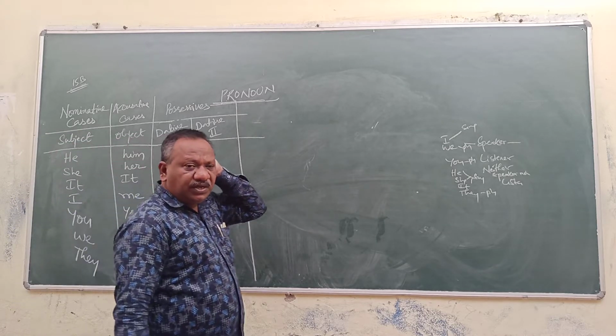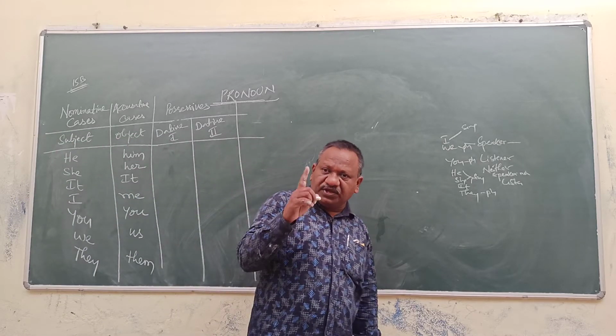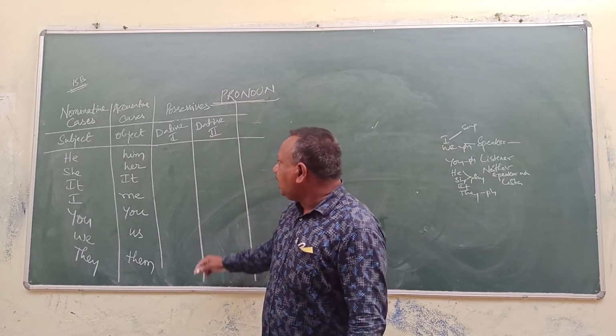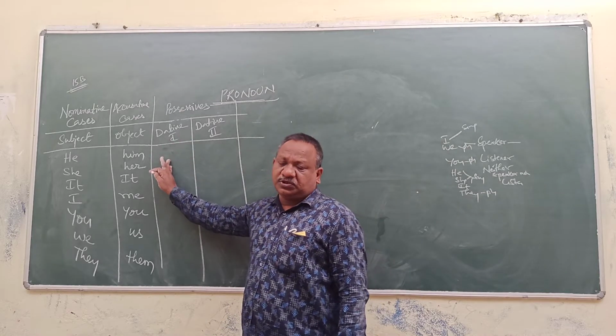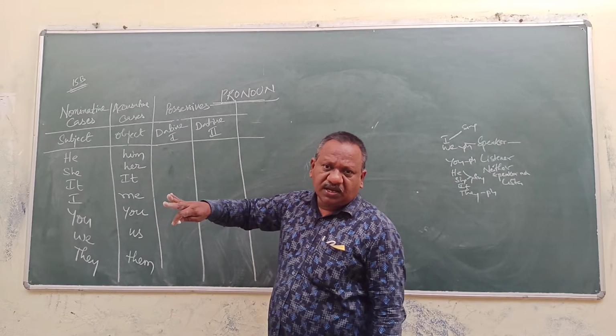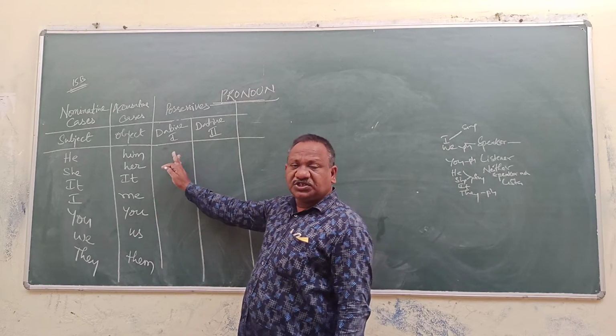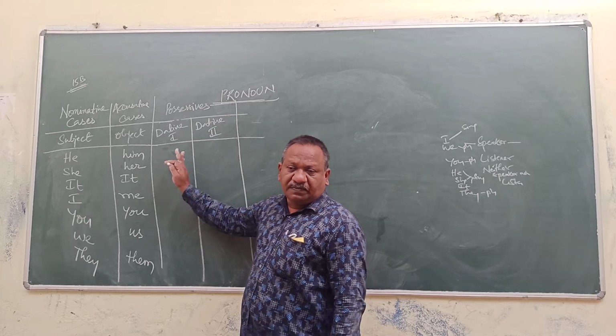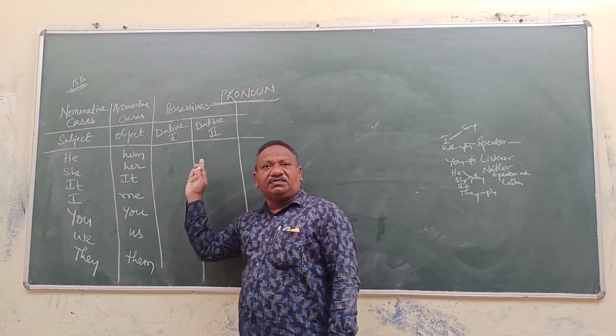It is very, very clear. It is very, very important. Dative 1 cases are possessive pronouns, but functionally they do the function of adjectives because they are always used along with a noun.